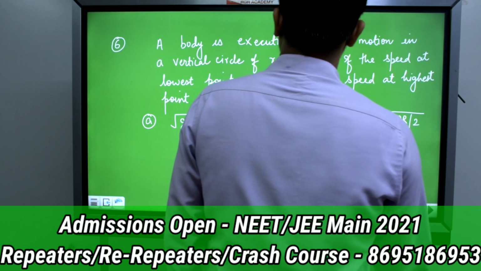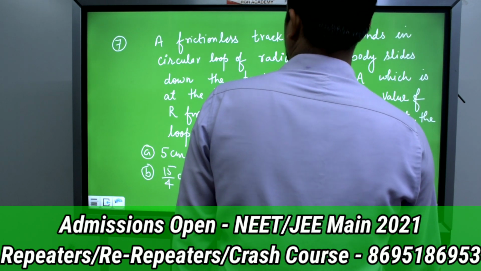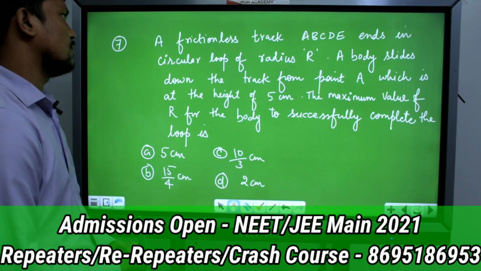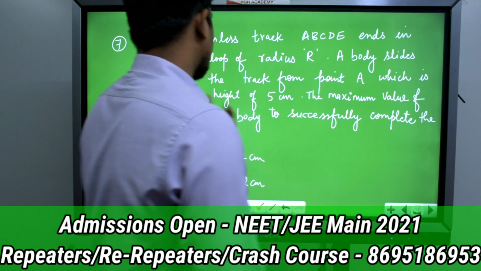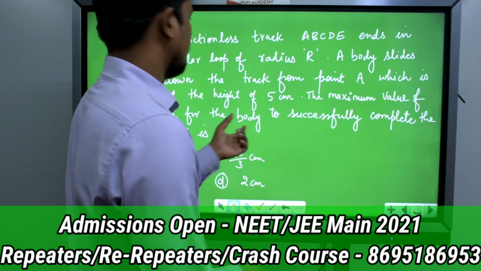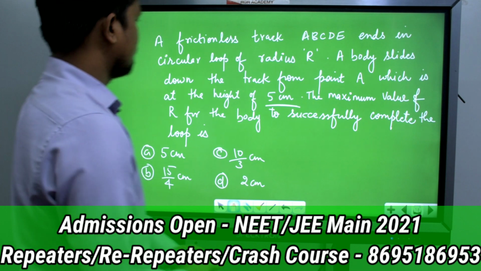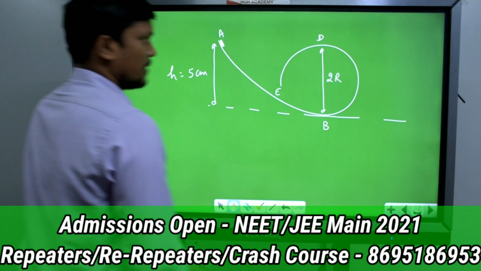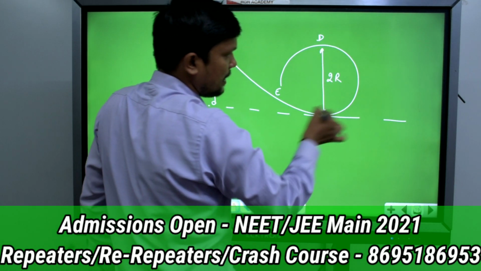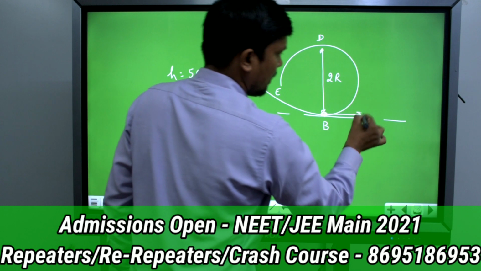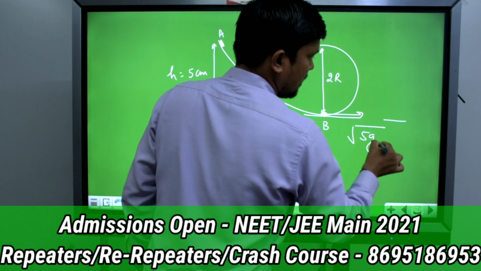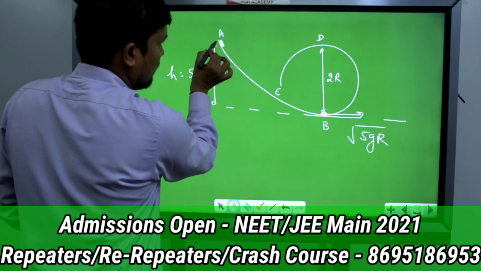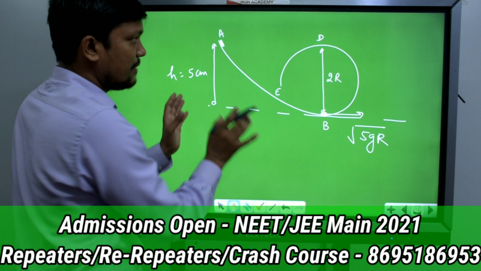Now next one is question number 7. A frictionless track A, B, C, D, E ends in a circular loop of radius r. A body slides down the track from the highest point A, which is at a height of 5 centimeter. The maximum value of r for the body to successfully complete the loop. Okay, so see, this one thing is clear. If the body has to complete a full circle, just now I told you the minimum velocity required is root of 5gr. Then, as the particle slides down, friction is not there, so only gravitational force is acting.